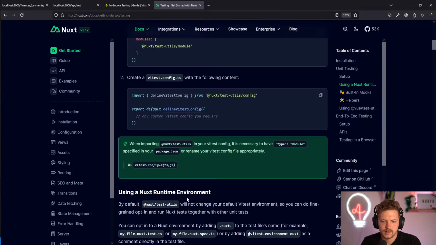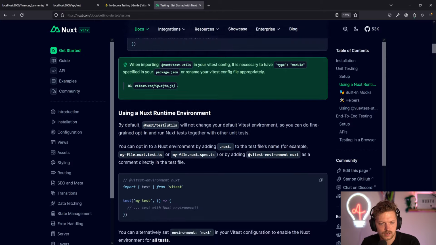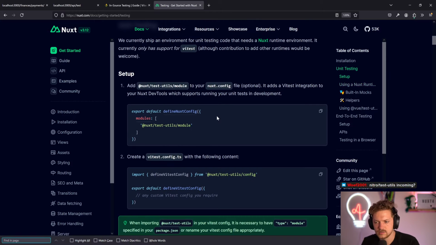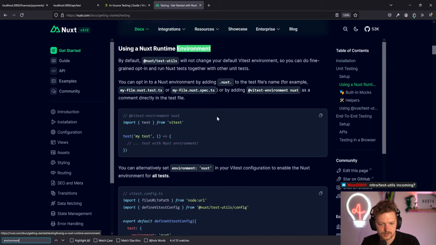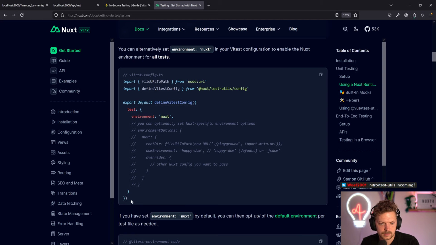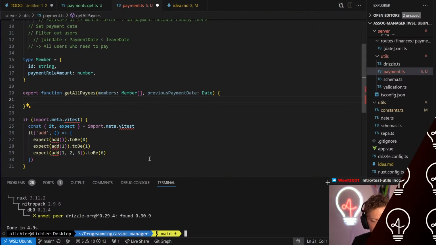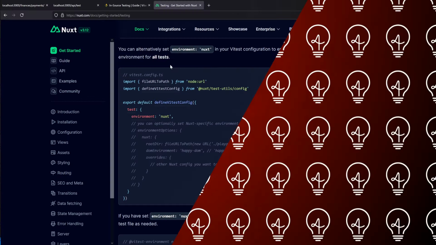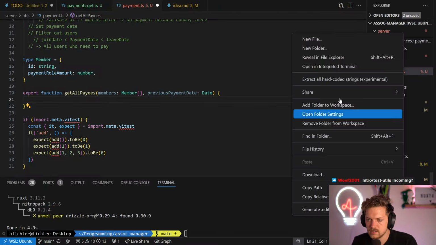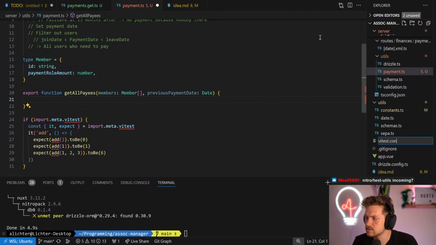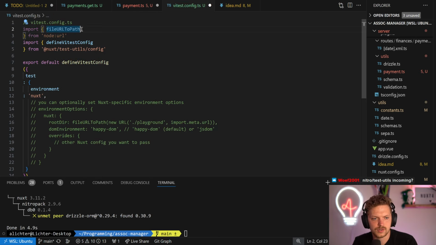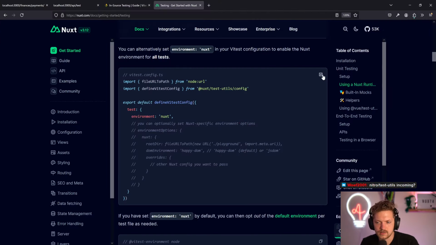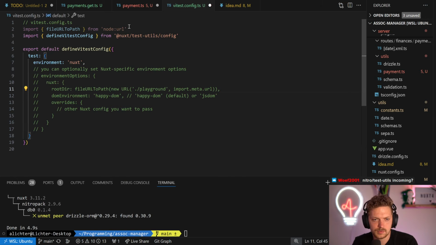In the meantime, let's switch over here. We need to use the environment, the Nuxt environment. So yeah, Nuxt runtime environment, but we want this. Okay, let's take that. And oops, too fast. vitest.config.js, obviously. Nitro test utils. Yeah, I was also thinking about it. It would be pretty good to have that. Okay, let's copy that nicely.